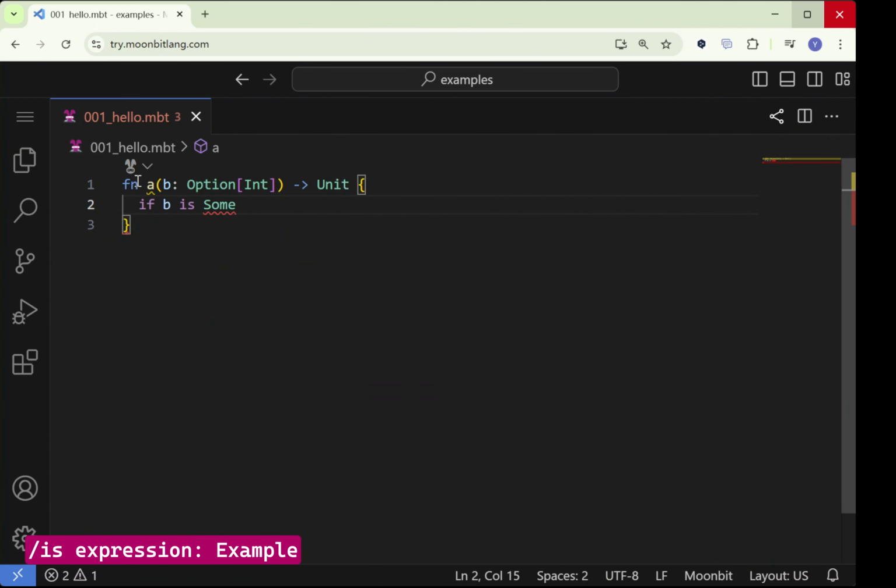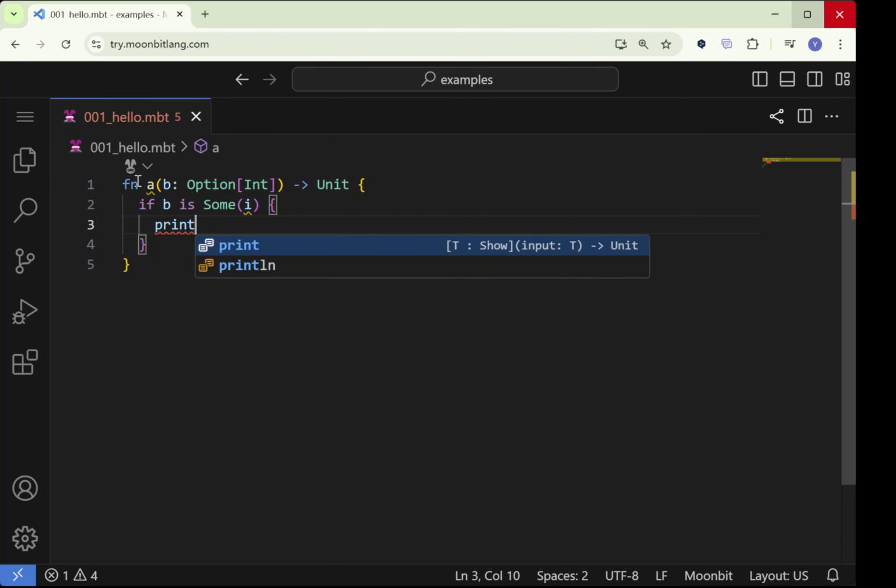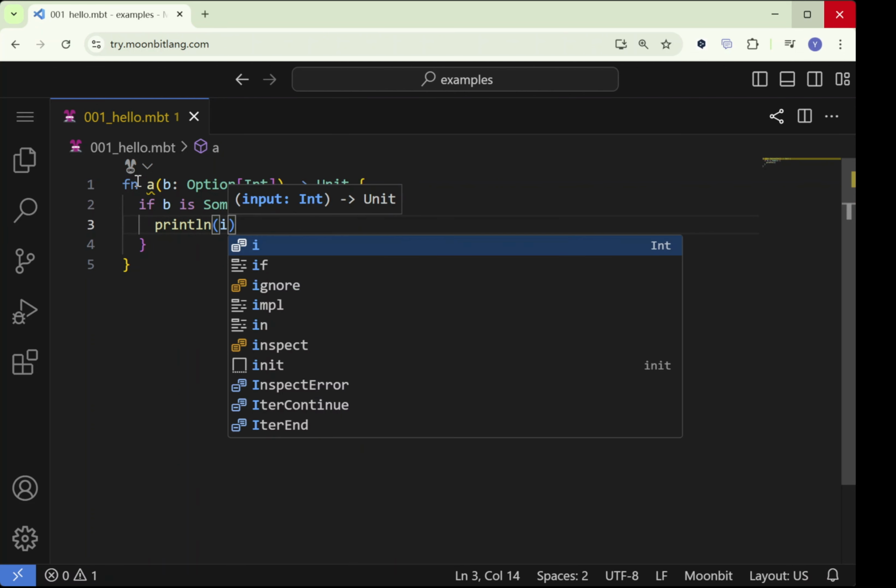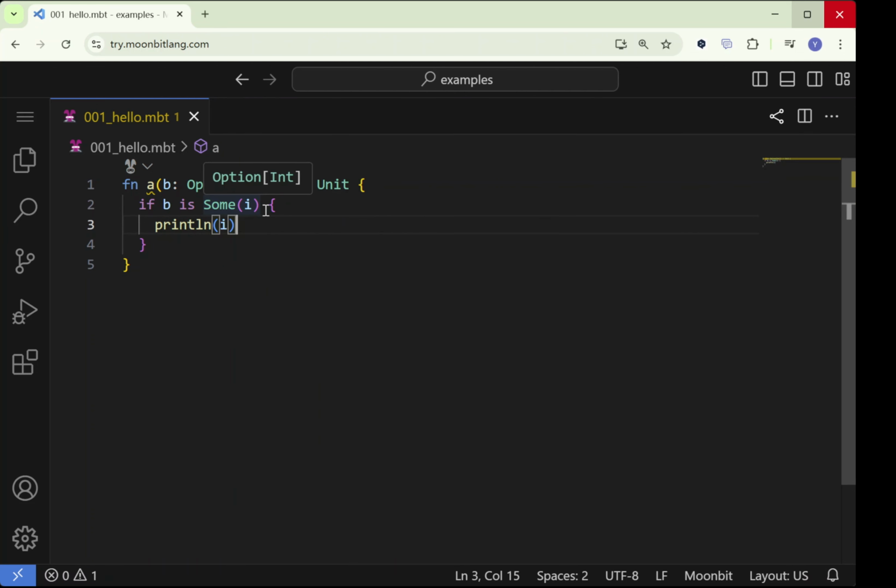The syntax is similar to Rust's if-let, but with a slight difference. For example, using is, the content inside the option can be bound to a variable and used within the if block. In the if statement, an additional condition can be added, where the variable i from the previous condition is accessible. However, in the else branch, i is not accessible and will result in an unbound error, as it is only available when the condition evaluates to true.